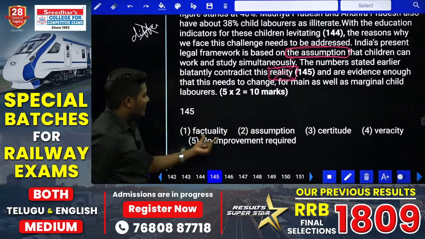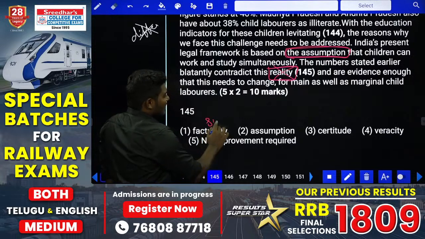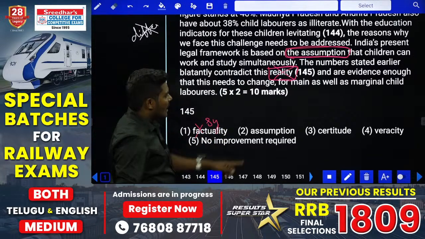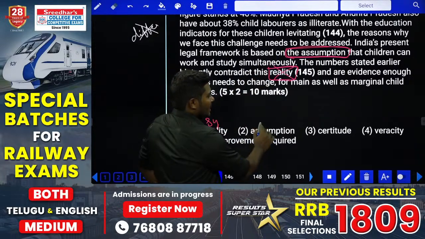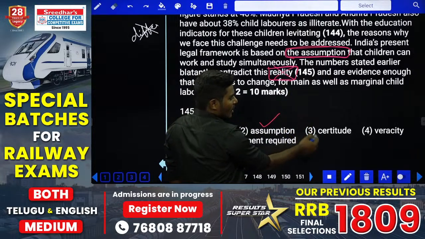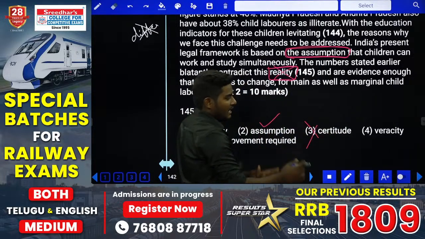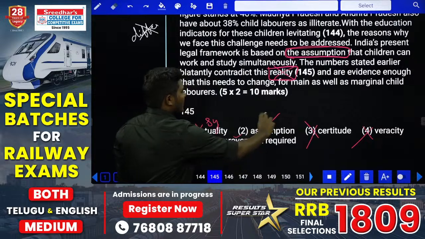Now look at the words. Factuality, reality, both of them are the same. That means if you eliminate reality, you need to eliminate this. Assumption, there is a possibility. Certitude is something which is real, not possible. Veracity speaks about reality, again not possible. So what should be the answer here? Second one.